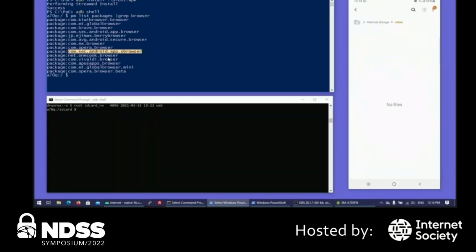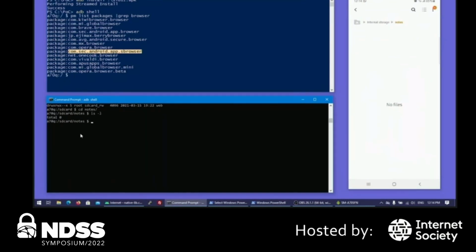We wanted to test that our POC has the ability to read and write without the internal storage permission. So we will create a file, call it secret read, and put some content in it. For example, this is a secret with some random number like 8778. We'll save that file with the name secretread.txt. All right, the file is created. Let's check its content. You can see this is the same content that we created.